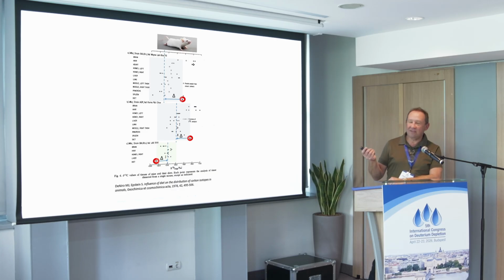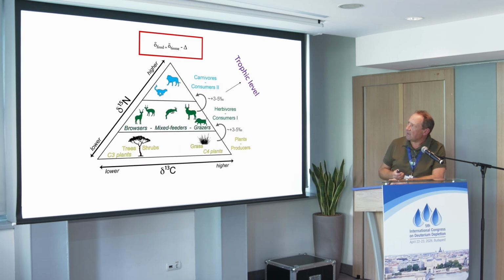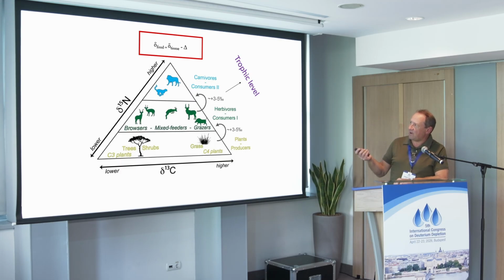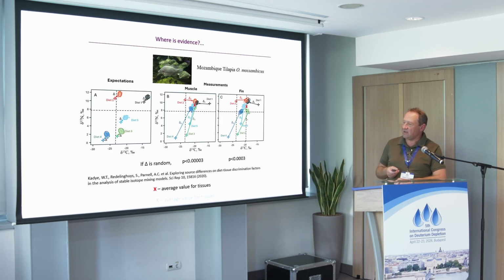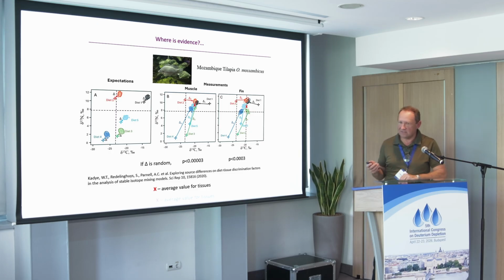So how did these two great authors explain this? They don't make any comments on that, so they leave it to the reader to discover. This idea that by measuring isotopic composition, especially N15, you can determine the trophic level of animals is widely spread. There are literally thousands of papers with hundreds of review papers based on this paradigm, with 3 to 5 per mil separating one trophic level from the other. But if you look at the few studies where this is tested, you find a lot of inconsistencies like that.